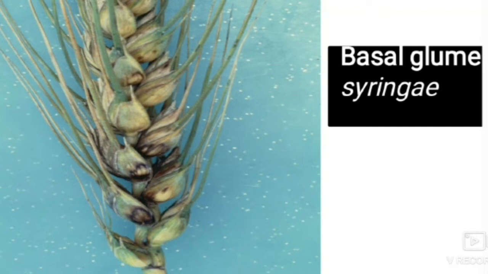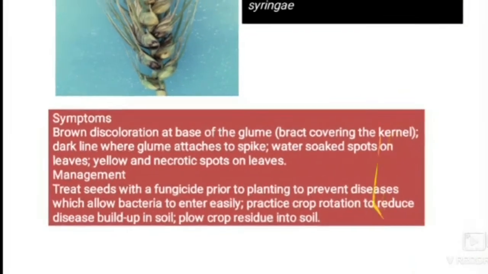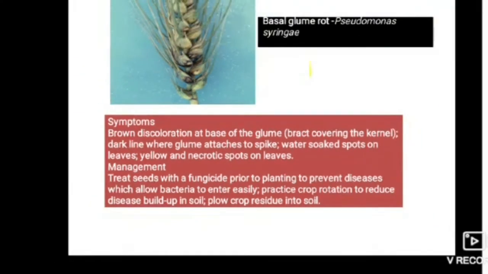Wherever barley is grown, it will be seen mostly, and it is spread by seed. We can manage this disease by treating seeds with fungicide prior to planting to prevent disease, which allows bacteria to enter easily. Also practice crop rotation to reduce disease buildup in soil and plow crop residue into the soil.